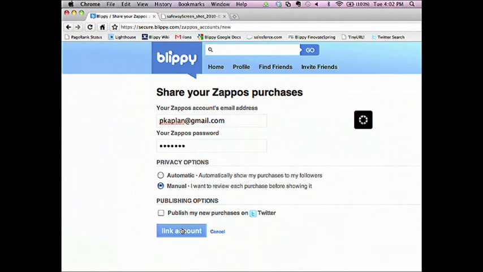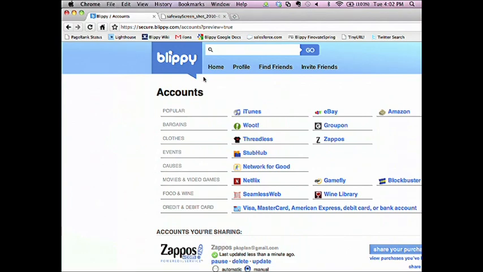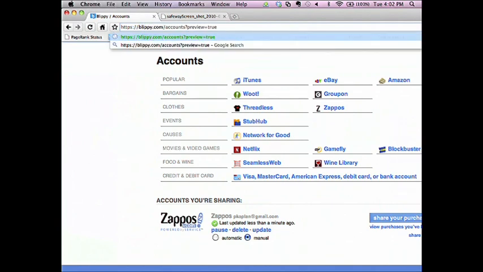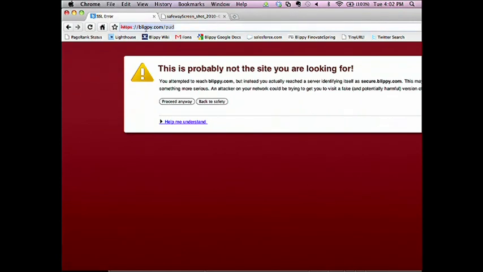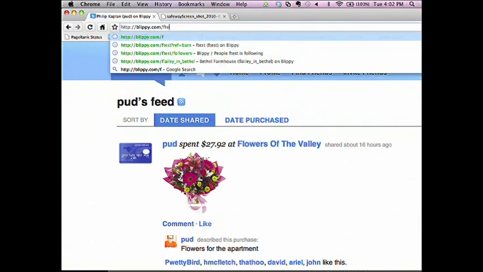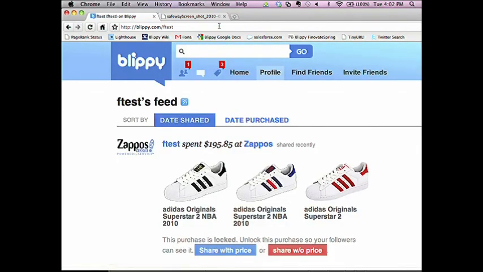So anyway, my account is being linked to Zappos right now, and I'm going to go to a page on Blippy where I can choose which purchases I want to show. Uh-oh. There we go. Okay, so here is the page where I can choose which purchases I want to show from a connected Zappos account.